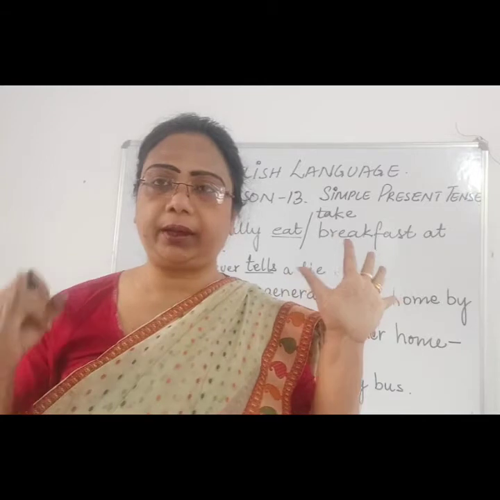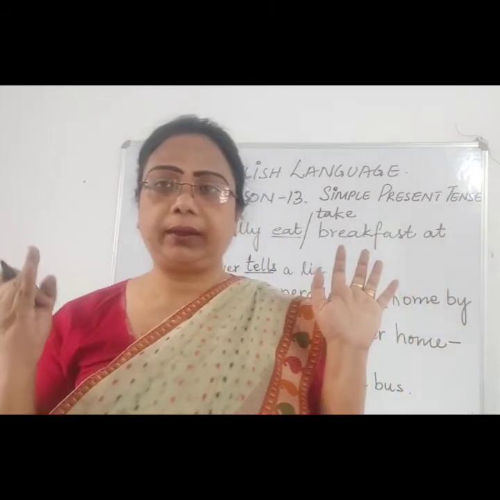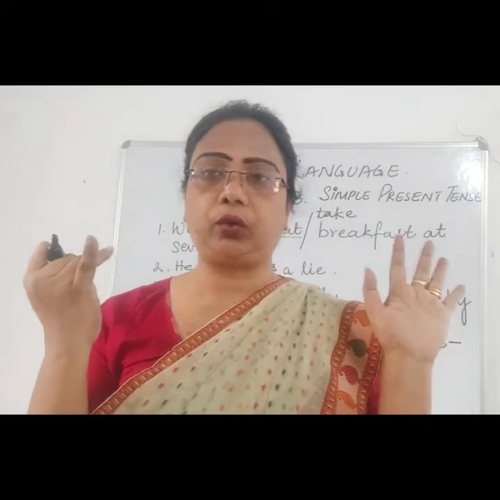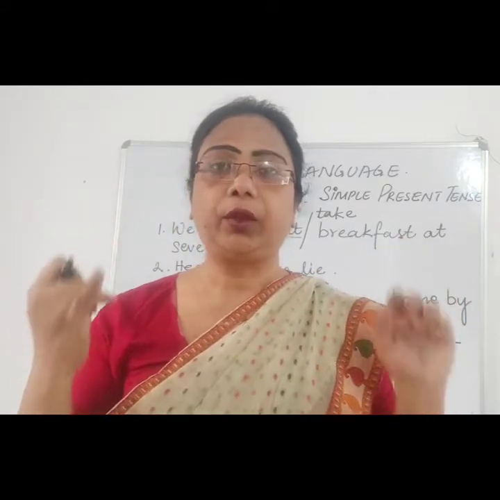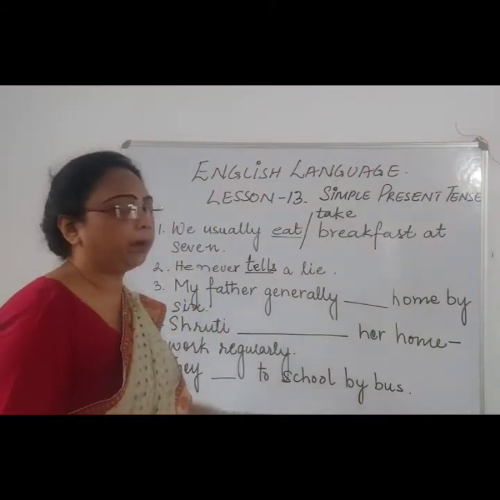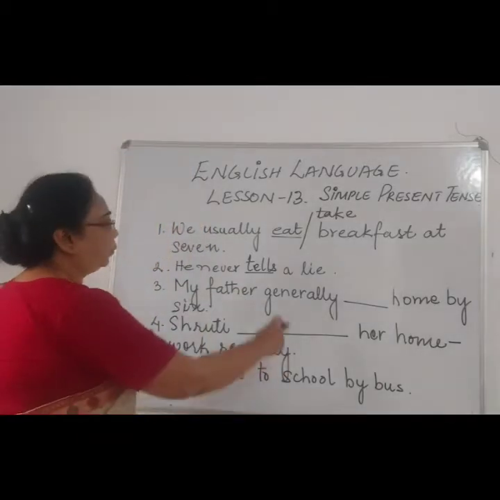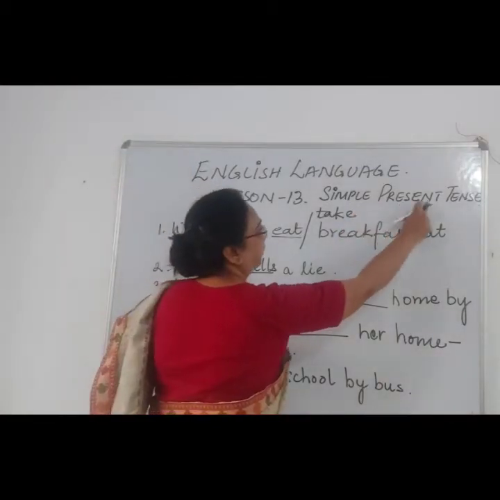There are 7 days in a week. So for 6 days he goes to work. Sunday is the rest day. So it is talking about which type of action? Repeated action. So we are going to use simple present tense.